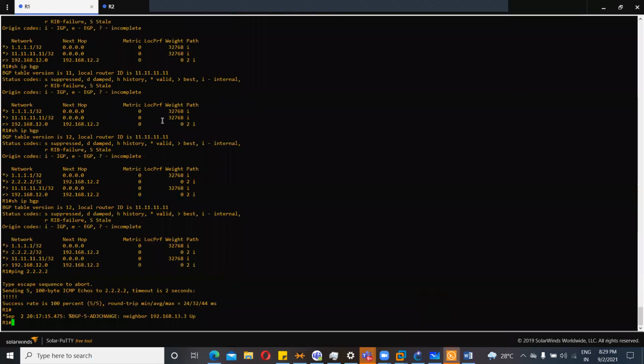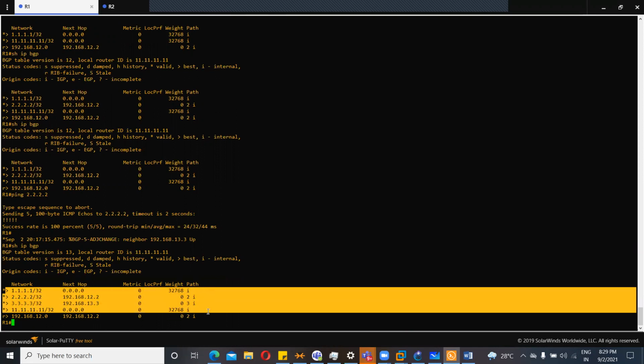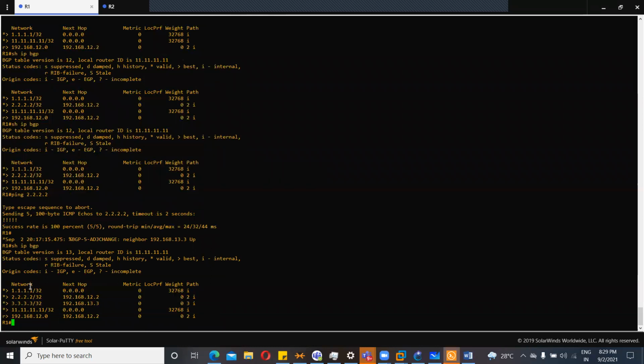Let's get into R1. So first we'll see what all the prefixes I'm advertising are. I'm advertising 1.1.1.1, 2.2.2.2, 3.3.3.3, and 11.11.11.11. So these four prefixes I'm advertising. Actually, 1.1.1.1 is originated in this router only, and 11.11.11.11 is also originated from this router. But 2.2.2.2 and 3.3.3.3 are originated from neighbors.